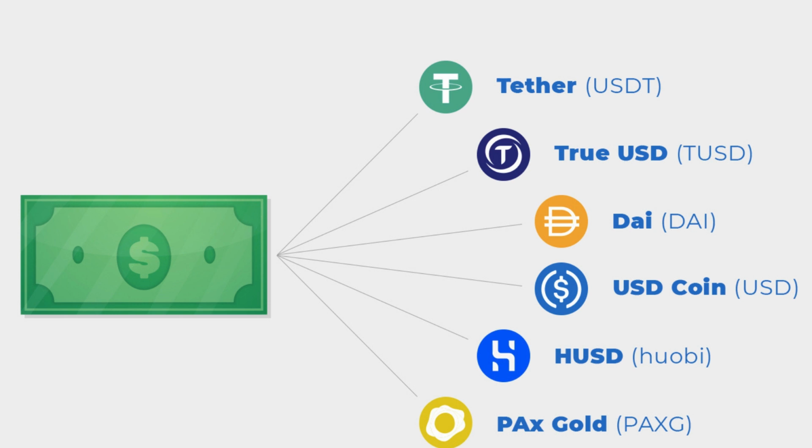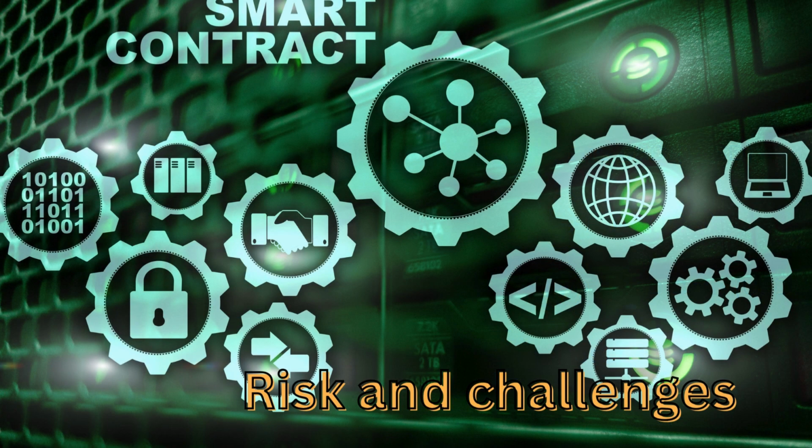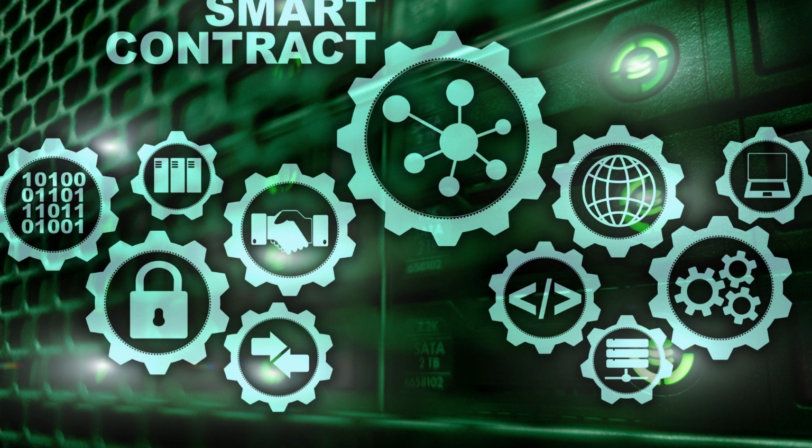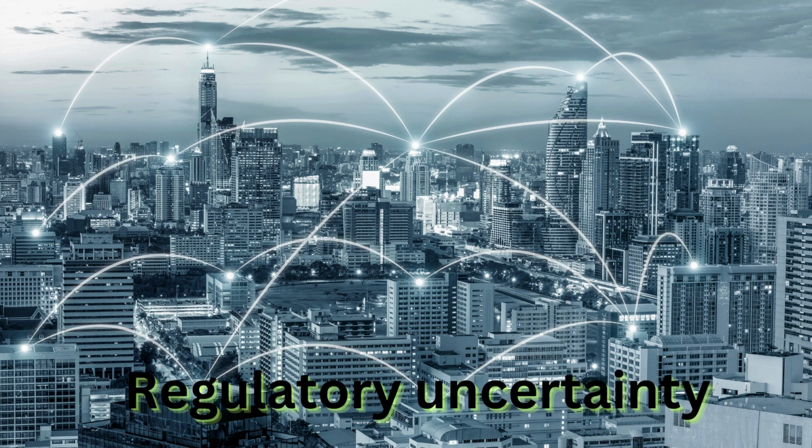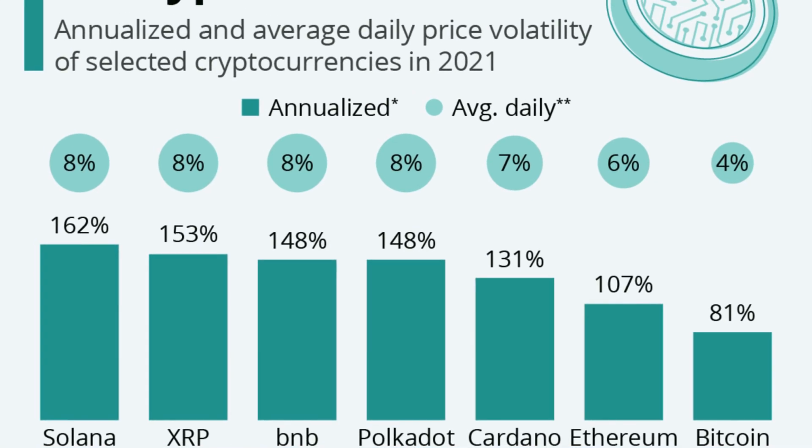Yield farming and liquidity mining. Users can earn rewards by providing liquidity to DeFi protocols through yield farming and liquidity mining mechanisms. 4. Risks and challenges. Smart contract risks. Vulnerabilities in smart contracts can lead to security breaches and financial losses. Regulatory uncertainty. The regulatory landscape for DeFi is evolving, posing challenges for compliance and legal clarity. Market volatility. DeFi platforms are often influenced by the volatility of the cryptocurrency market.